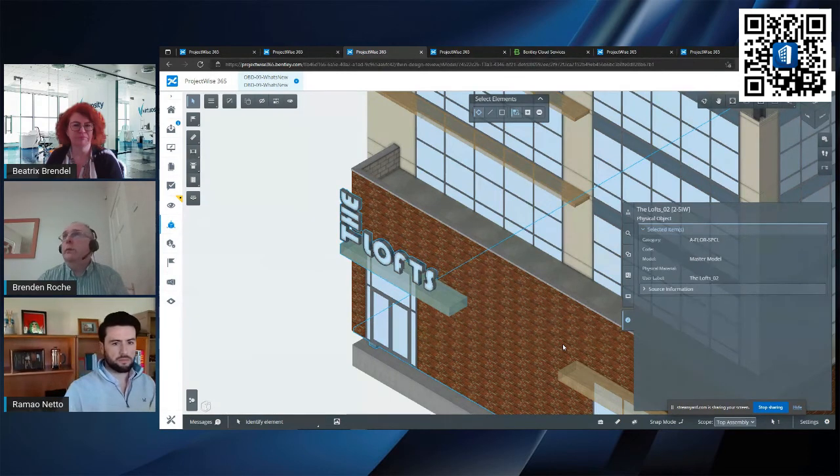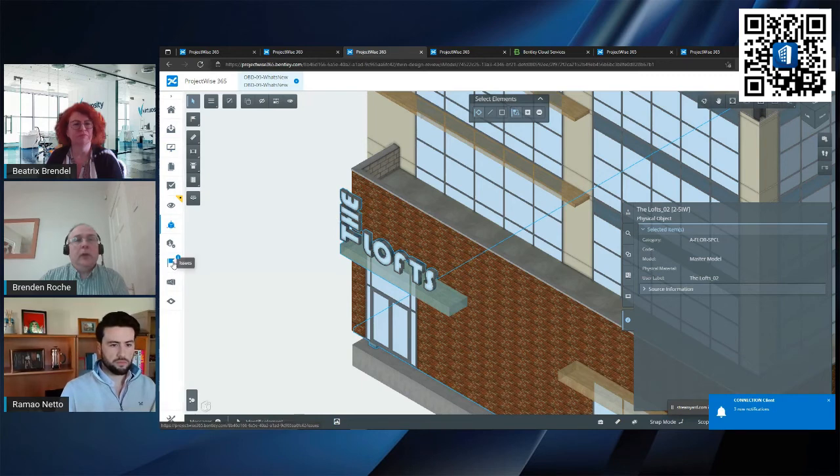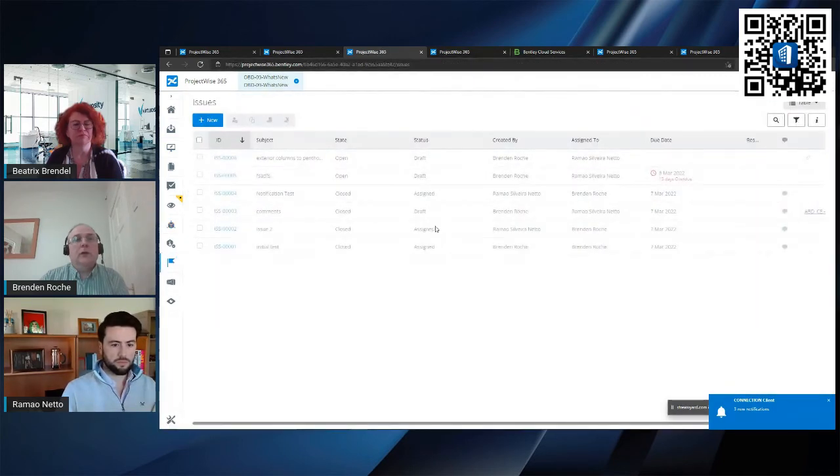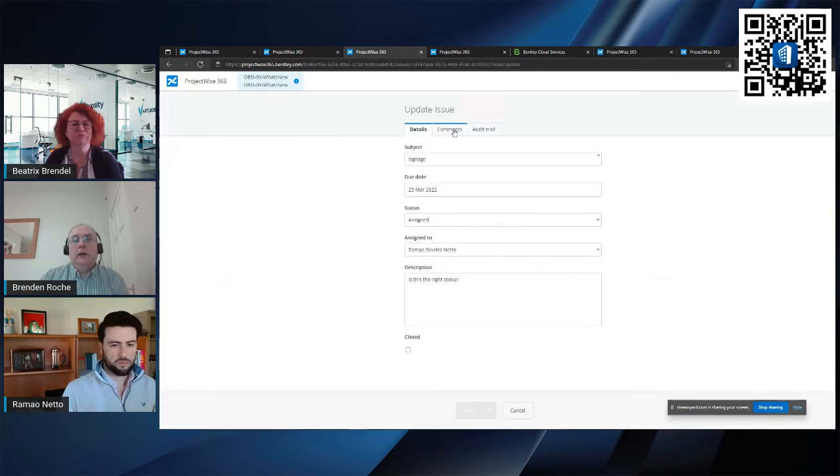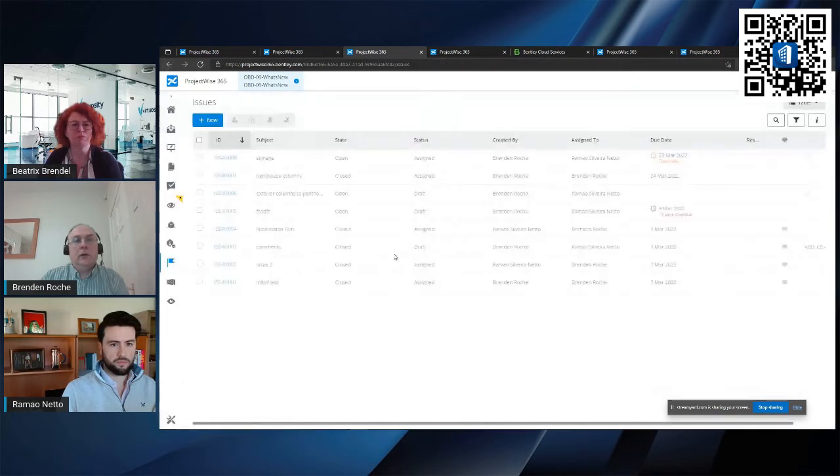If they don't have OBD installed, they can open up the web browser. They can look at the issue in the issues resolution service. So again, if I could just go back to the issues resolution service, you can see here it's been assigned to Remo. And again, you can see the issue there. There should have been an image associated with that.